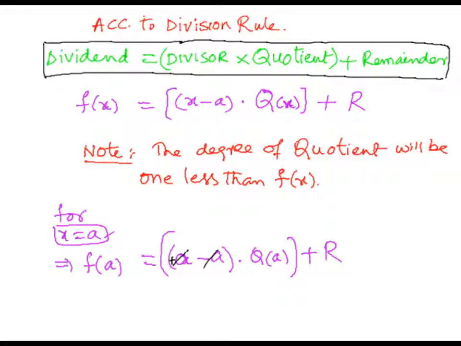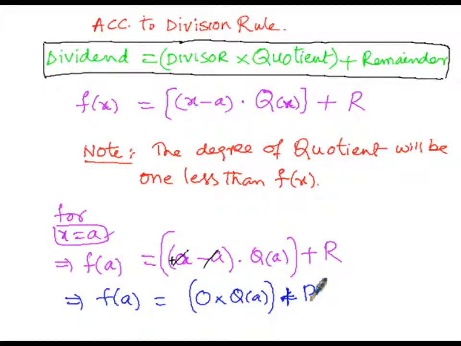So the next logical step: f of a is equal to 0 multiplied with q of a, plus the remainder as it is. That implies f of a is equal to 0 into q of a, which is nothing but 0, so we can strike it off. Only plus r, that is the remainder, is left over, so f of a equals the remainder.